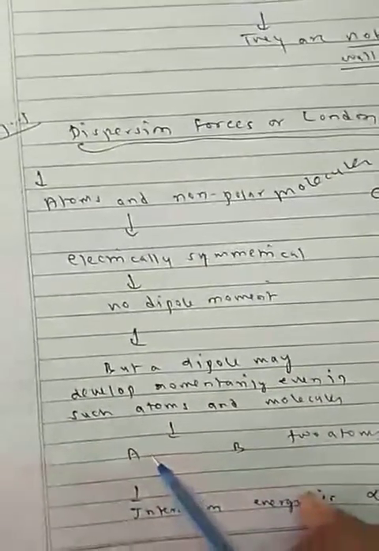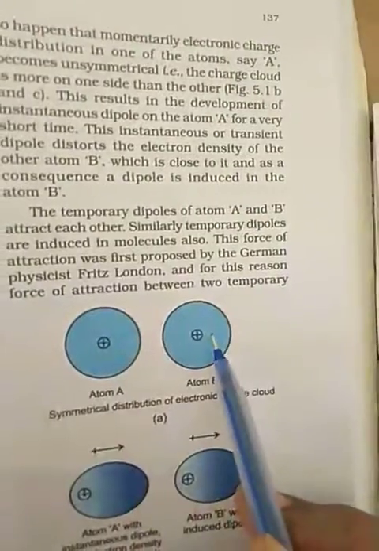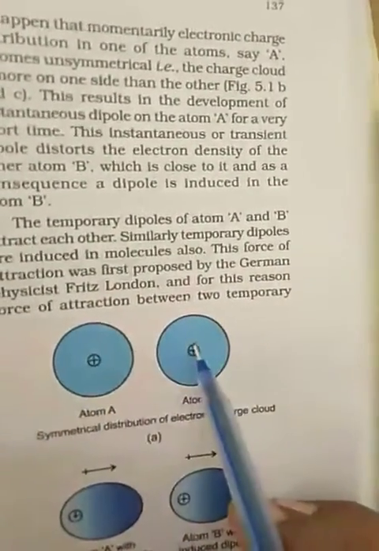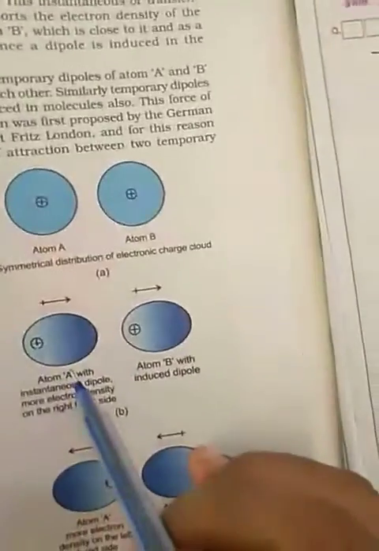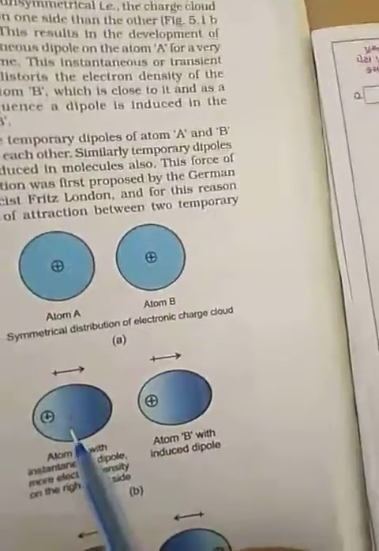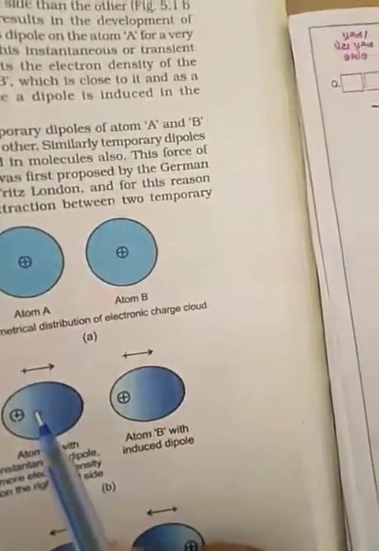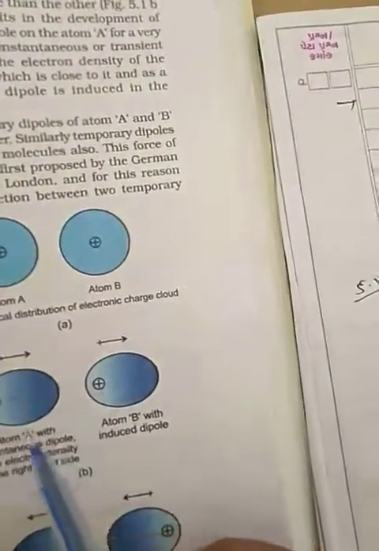For example, I am taking two atoms, A and B. Here the electrical charge cloud is symmetrically distributed in both atoms. But it may so happen that momentarily the electronic charge distribution in one of the atoms becomes unsymmetrical.